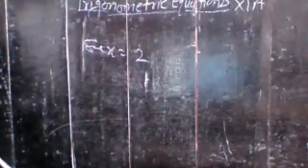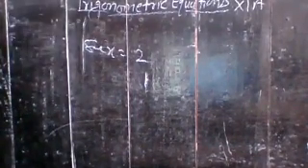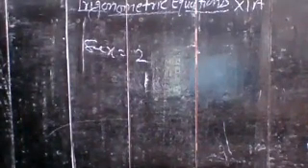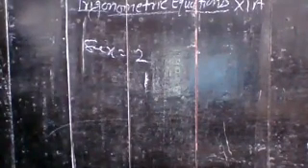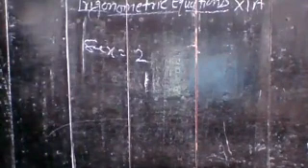Sec pi by 3, and sec 5 pi by 3. Okay, correct. Pi by 3 and 5 pi by 3. Yes, absolutely correct.